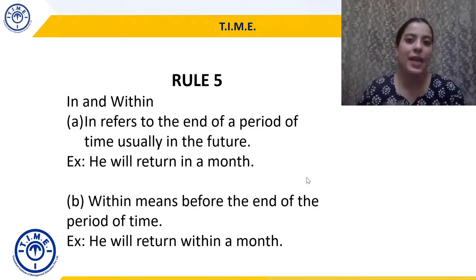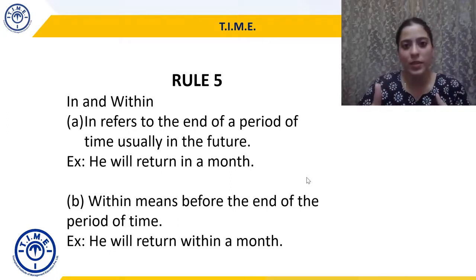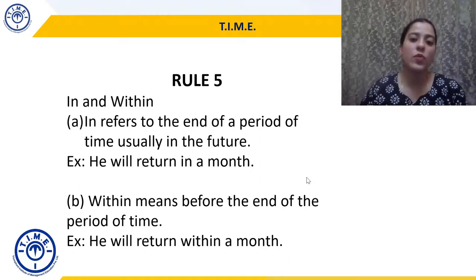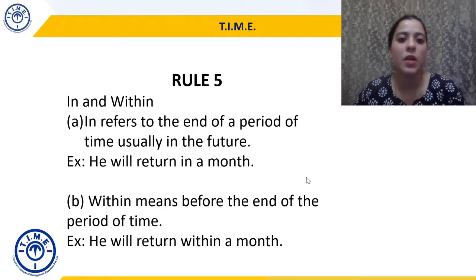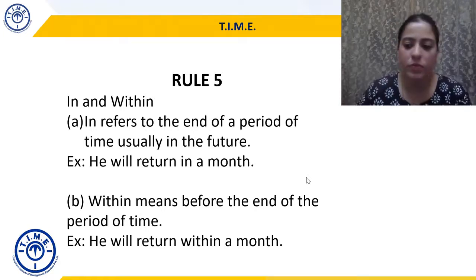So that's what in and within mean. In will mean that time has to pass before the stuff happens or you get the product, whereas within means that you will get the product or the thing will happen before the stipulated time. So that's the difference of usage between in and within.